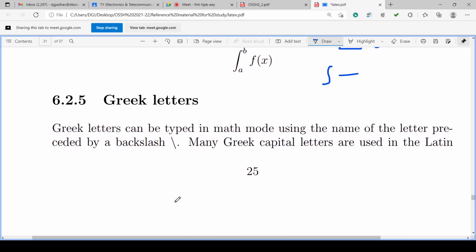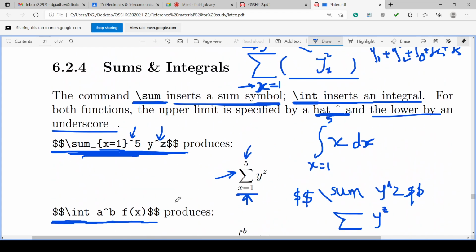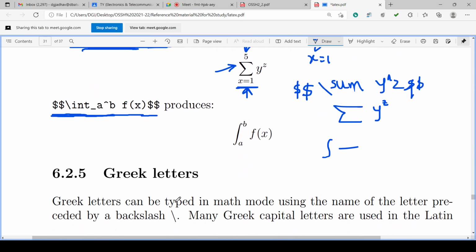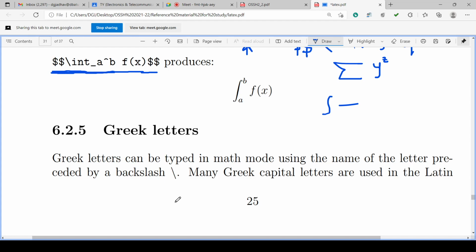So this is about summations and integrations, which are very important and very frequently used mathematical operations. Then Greek letters are also there, which can be used.